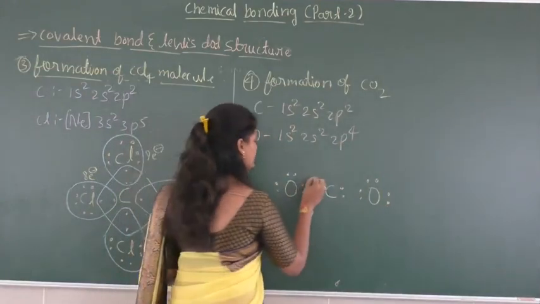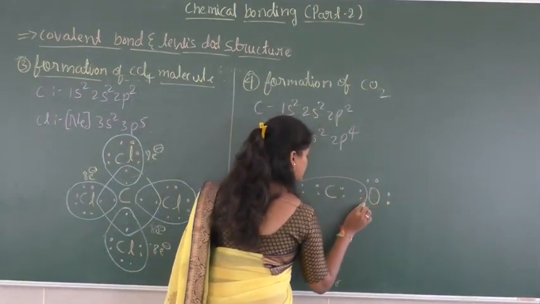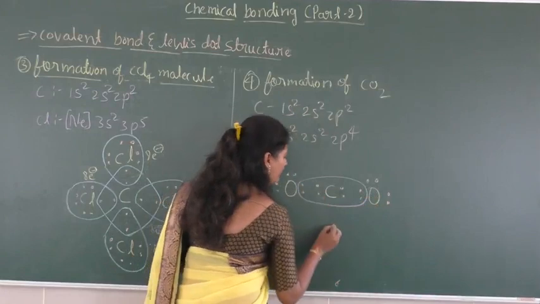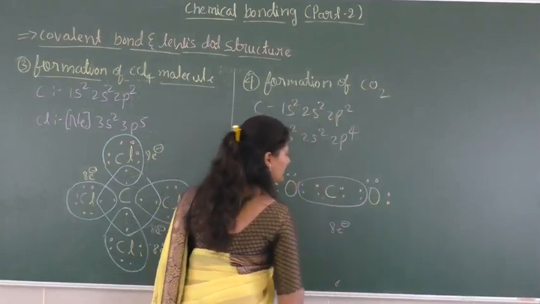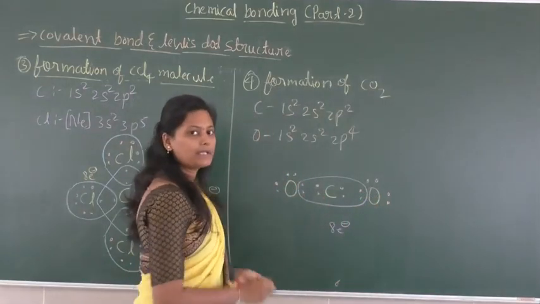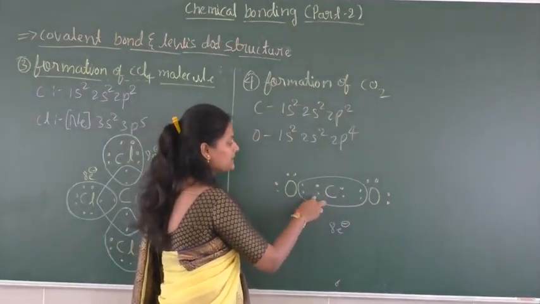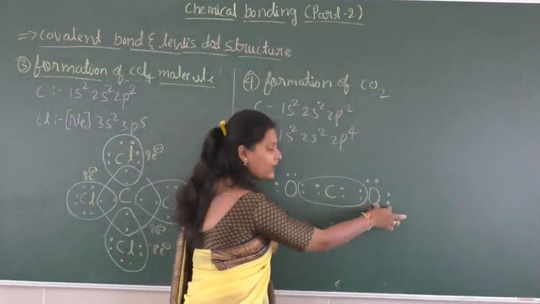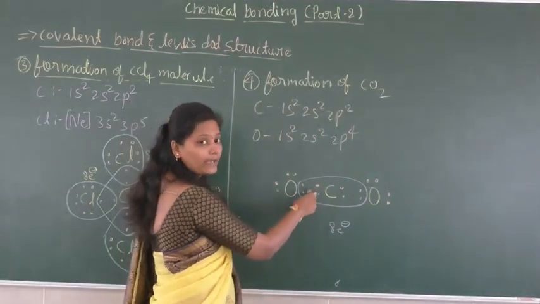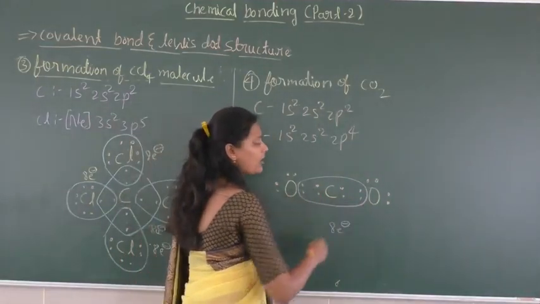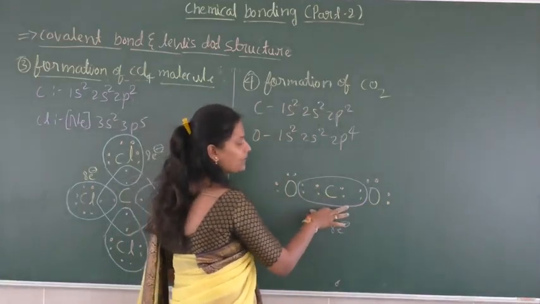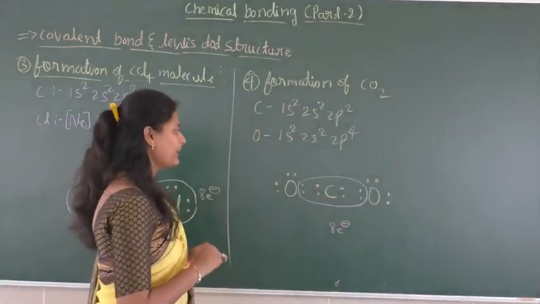So when we consider this carbon in the valency shell, how many electrons are present in total? There are totally 8 electrons present. By sharing 2 electrons with each individual oxygen atom, the carbon is going to attain the stable octet.